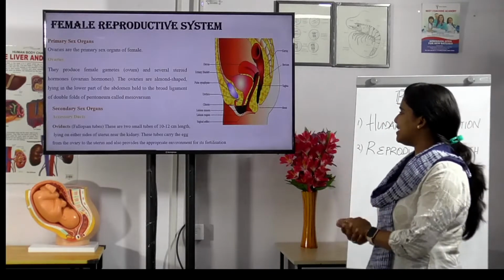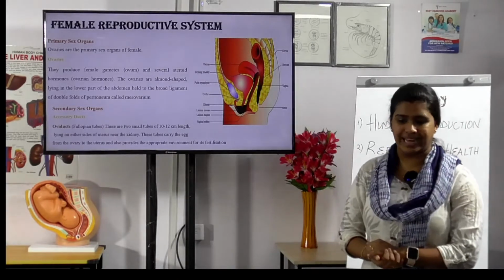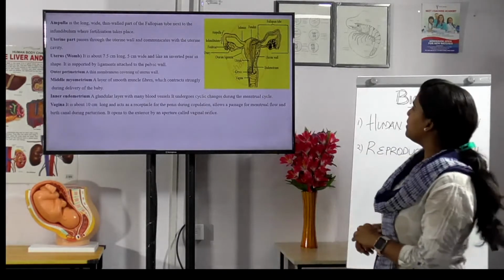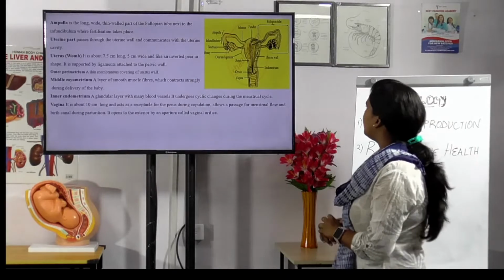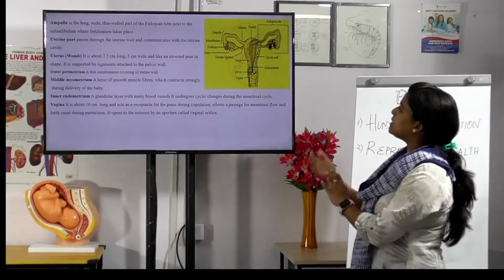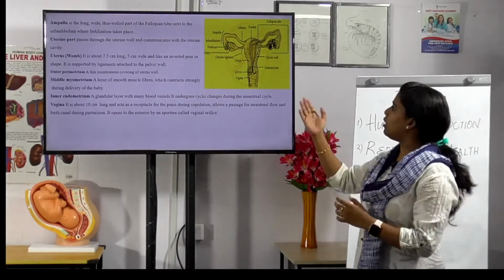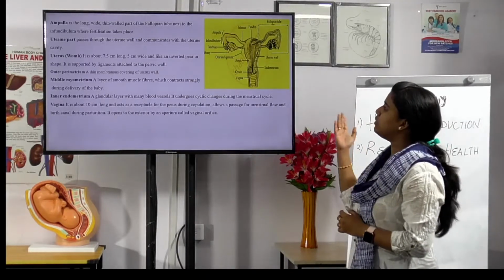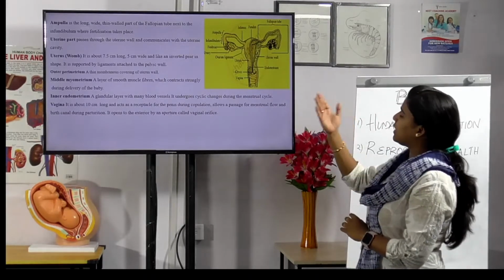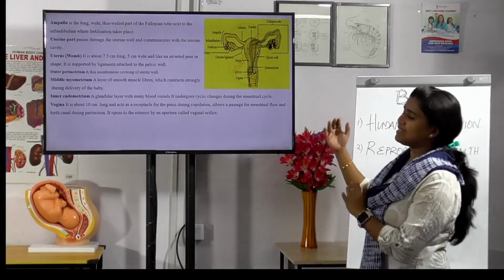provide the environment for its fertilization. And the next part is the ampulla. Okay, this is the ampulla, see the bracketed one. It is a long, wide, thin wall of the fallopian tube next to the infundibulum where fertilization takes place. And then next is the uterine part, which passes out of the uterine wall and communicates with the uterine cavity.